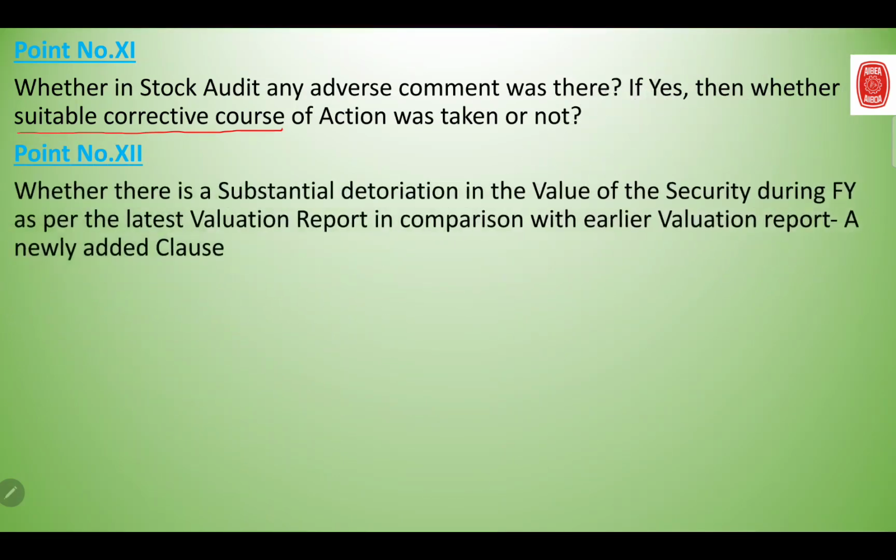Point number 12 says whether there is a substantial deterioration in the value of the security during the financial year, as per the latest valuation report in comparison with the earlier valuation report. This is also a newly added clause. So just go through the valuation of security report, compare it, and be prepared.